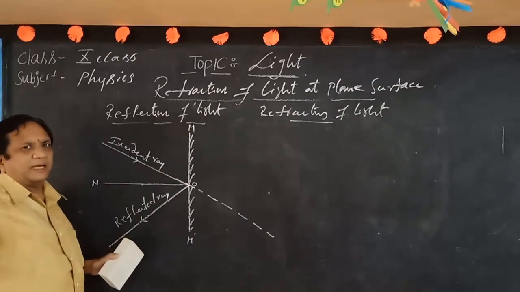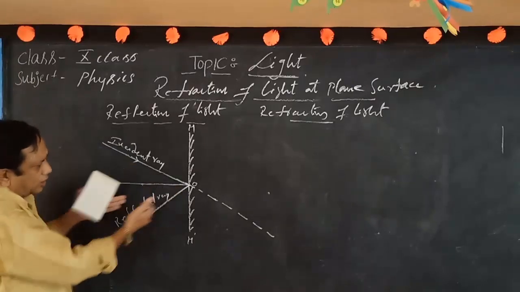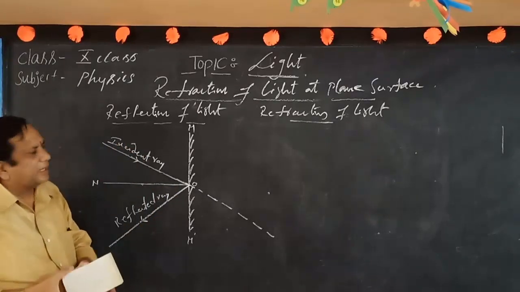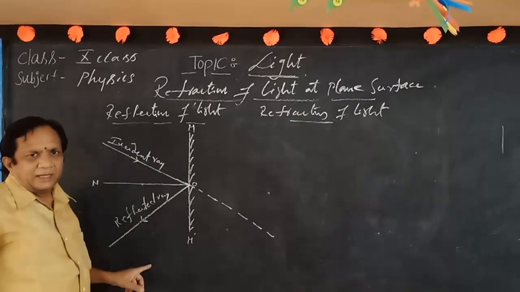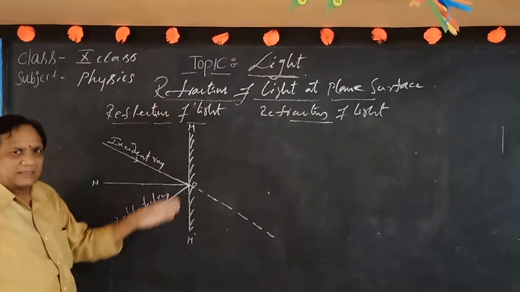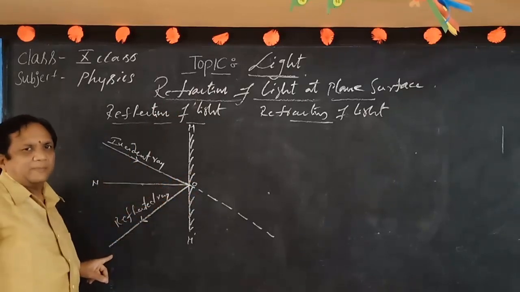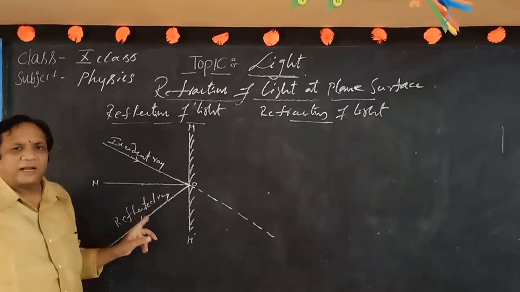Suppose a transparent body is there, we can't observe this property, because light travels in a straight line. It does not come back. That's why we can't explain this property. For explaining this property, we compulsorily need an opaque body. When it touches the opaque or plane surface, the ray comes back. Such a ray we call a reflected ray.